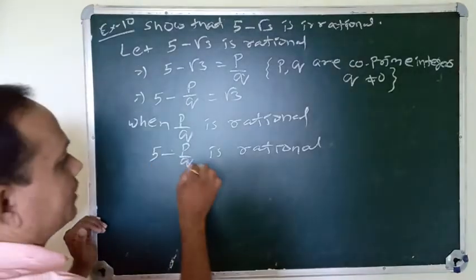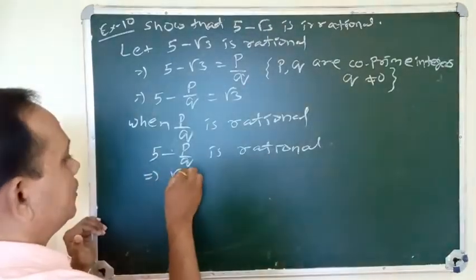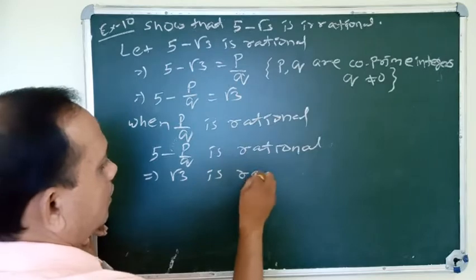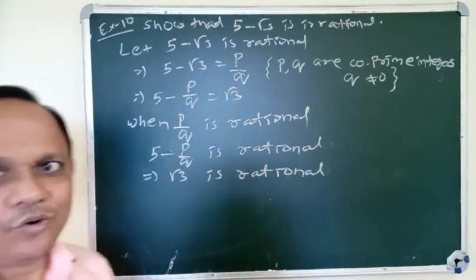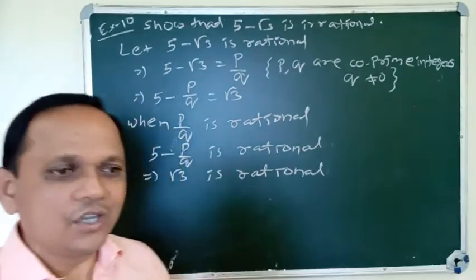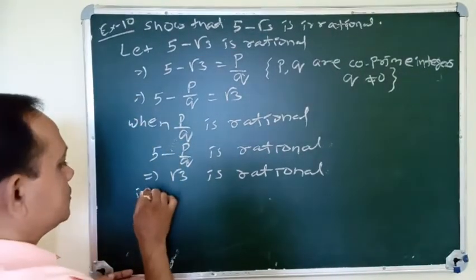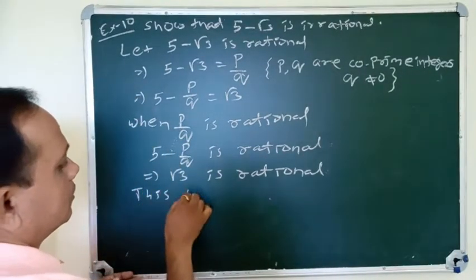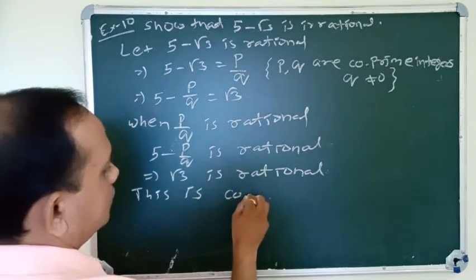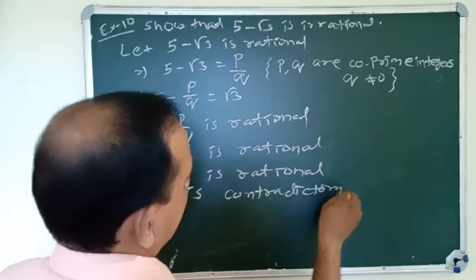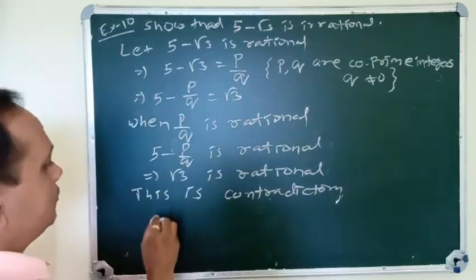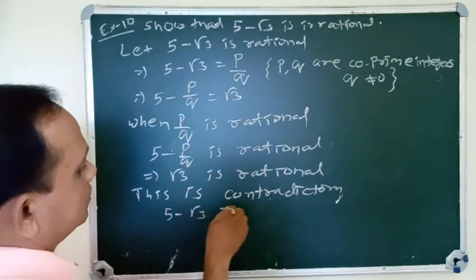This implies root 3 is rational. But actually root 3 is irrational. So this is a contradiction. So 5 minus root 3 is irrational.